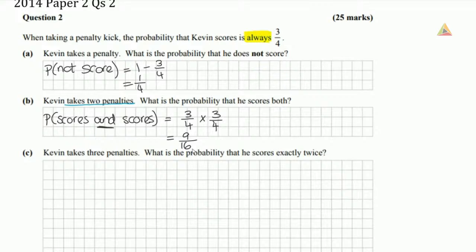In the last part, part C of this, Kevin takes 3 penalties. So again, we have a definite number of penalties. What is the probability that he scores exactly twice? That can happen in a couple of different ways. So if he's going to score exactly twice, he can score, score, and not score.